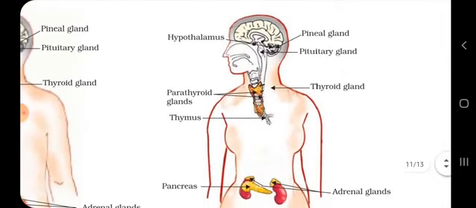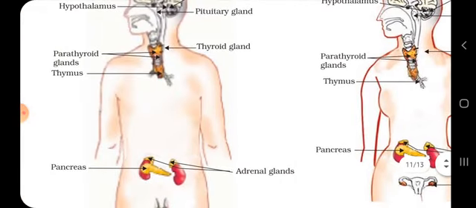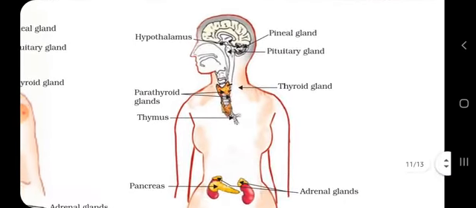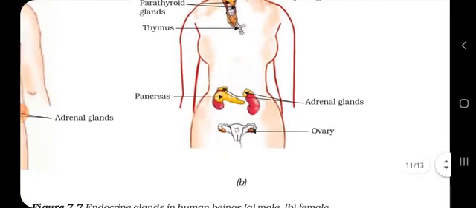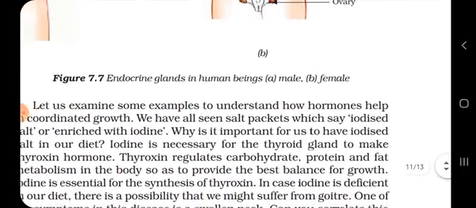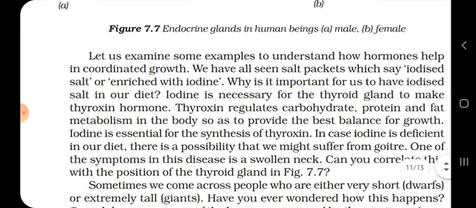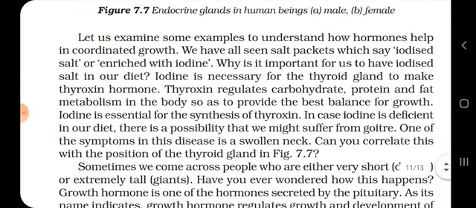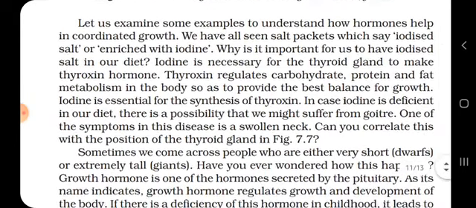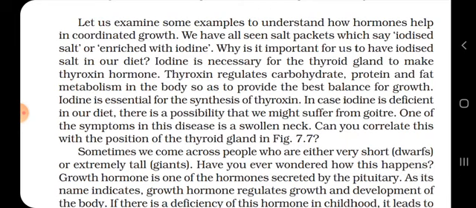So over here in the female, the hypothalamus and pineal gland, pituitary gland, parathyroid gland, thyroid gland, thymus, pancreas and adrenal glands: each and everything is the same as that of a male. The only change over here is the ovary, which is also the sex organ for the female. Okay students, I hope you are clear with this. Now let us get into the depth of these hormones.